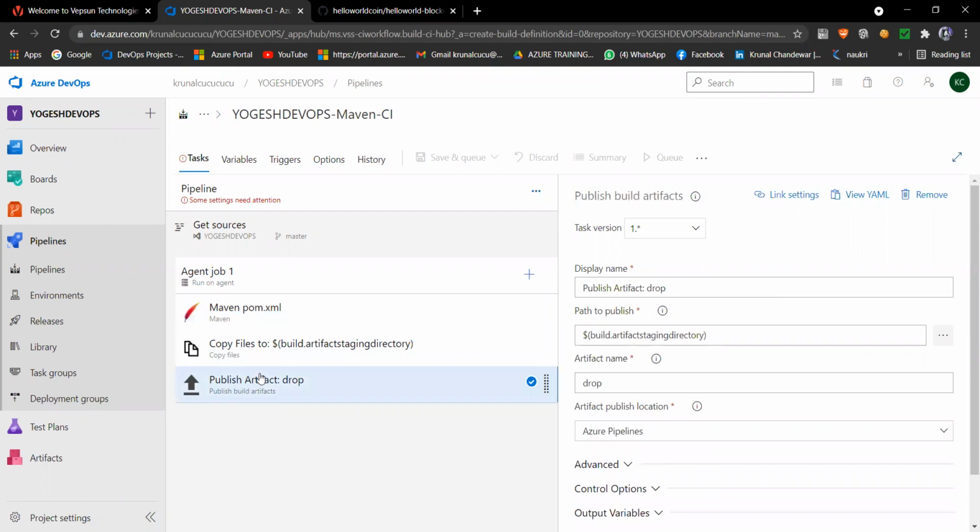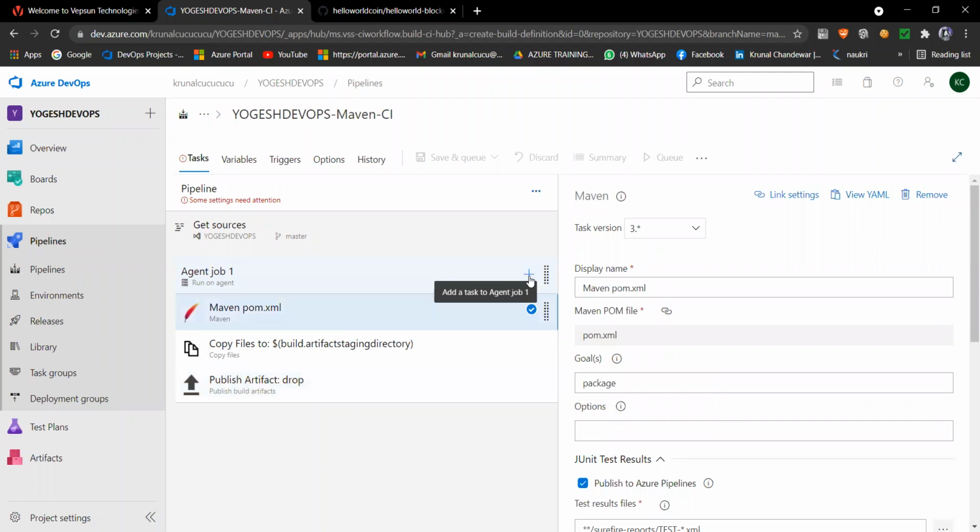Where am I getting that? Okay, if you want to add any job, you can click on this add task. If you want to add any job, you can click on this plus icon.